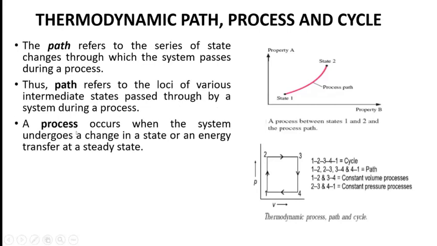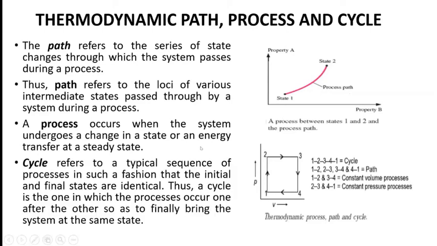A process occurs when the system undergoes a change of state or an energy transfer at a steady state. Process occurs when the system undergoes a change of state. Initially the state was 1, finally the state is 2. When the system undergoes a change of state, that is called a process. And during a change of state, the path followed by the process is called the process path.